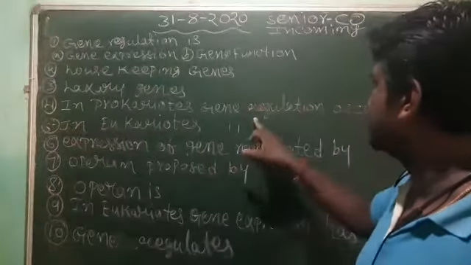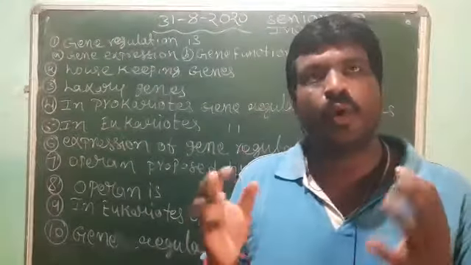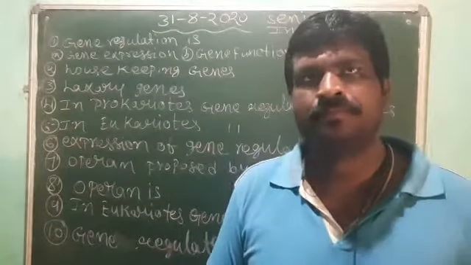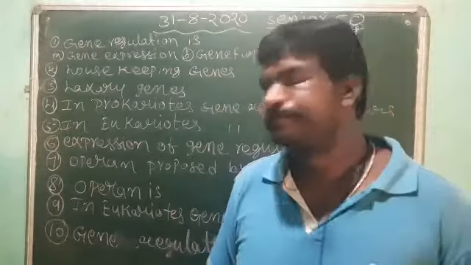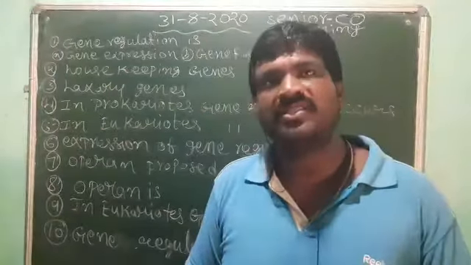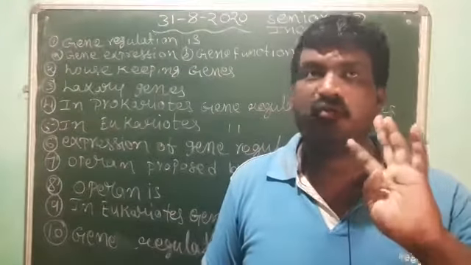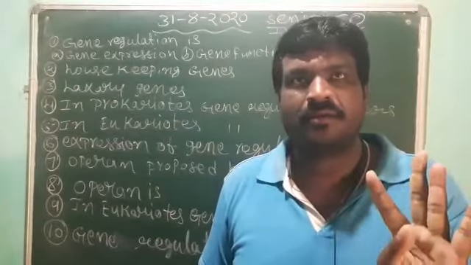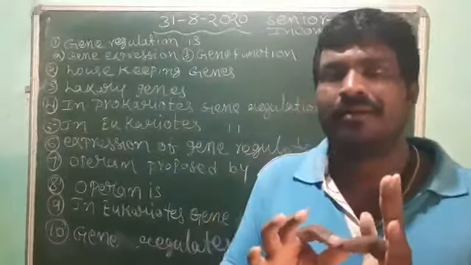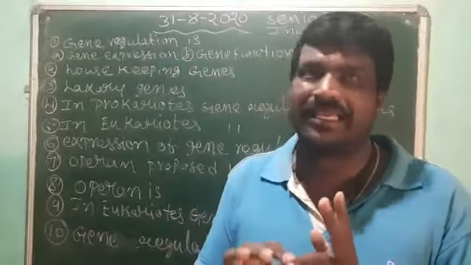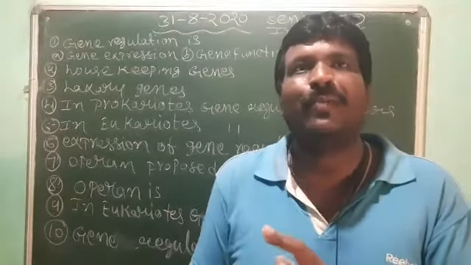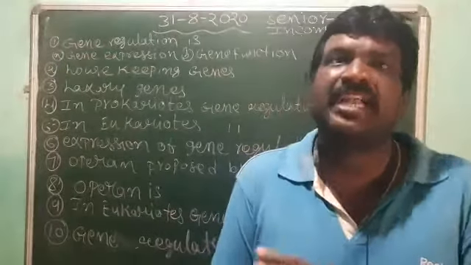In prokaryotes, gene regulation occurs at the beginning of a transcription. In eukaryotes, gene regulation occurs at 4 levels. There are 4 checkpoints. First one, transcriptional level. Second one, processing level. This is called splicing, because in eukaryotes, hnRNA is produced to convert into mRNA, called splicing. It takes place in the nucleus.